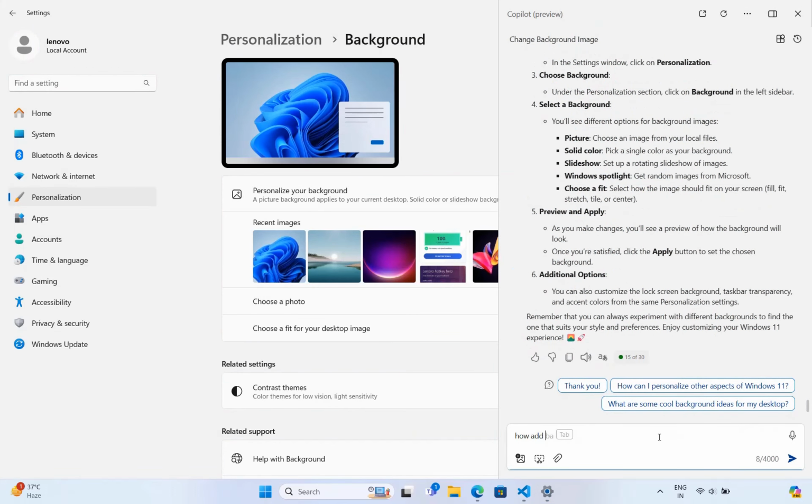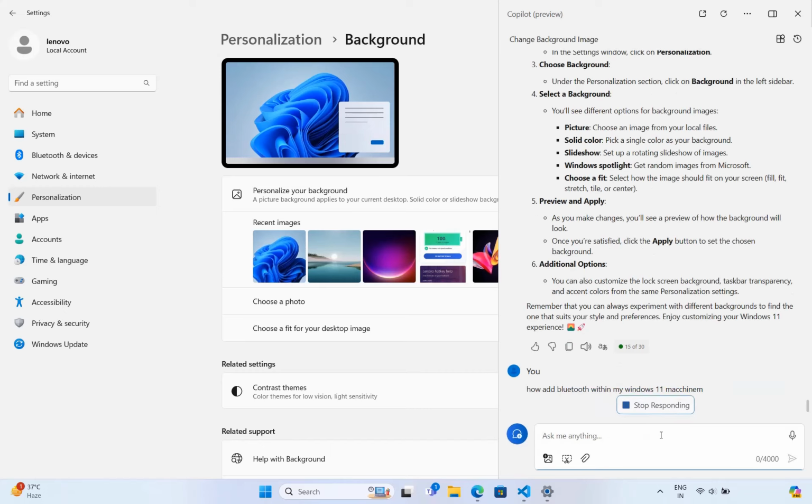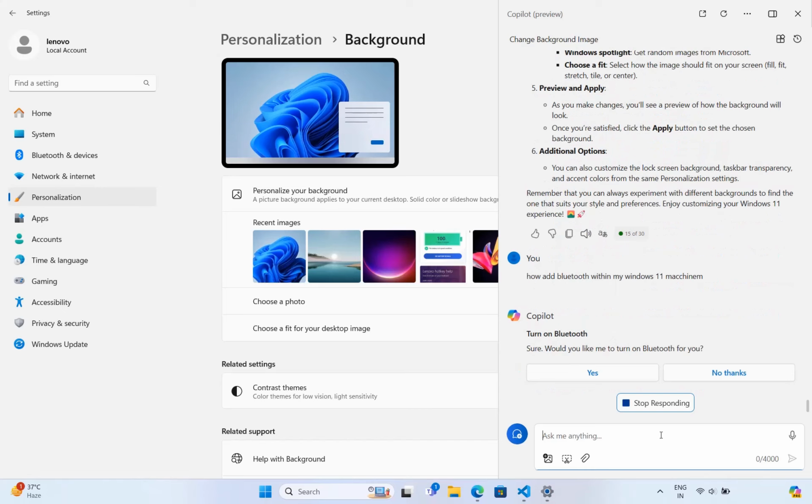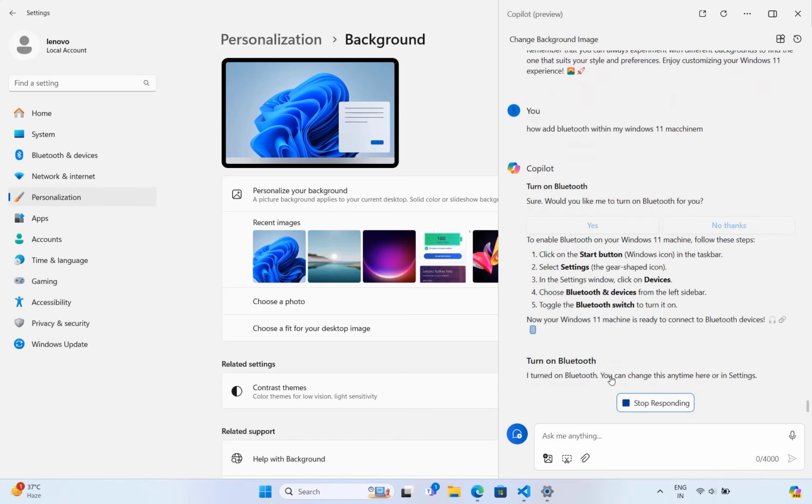Let me do another part as well, how to add a Bluetooth within my machine, Windows 11 machine, right? Again, it's asking whether to turn it on or not. Say yes, it will switch on the Bluetooth device.